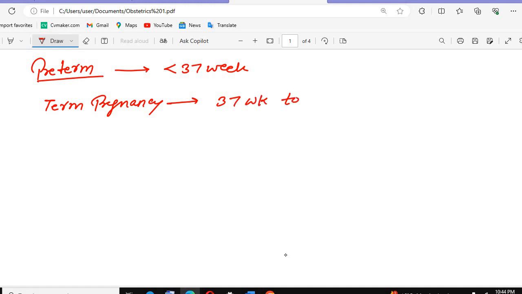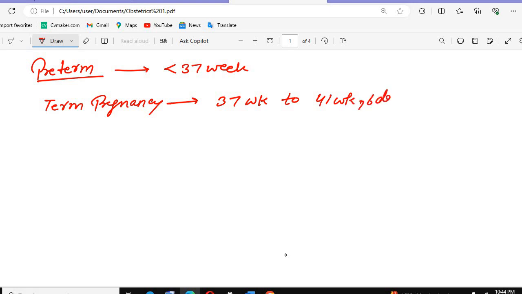The preterm baby, when we call this preterm baby, that is if less than 37 weeks, we call this as the preterm baby. Then we have the term pregnancy, or the term baby. The term pregnancy, when the baby has the duration 37 weeks to 41 weeks plus 6 days. 41 weeks and 6 days.